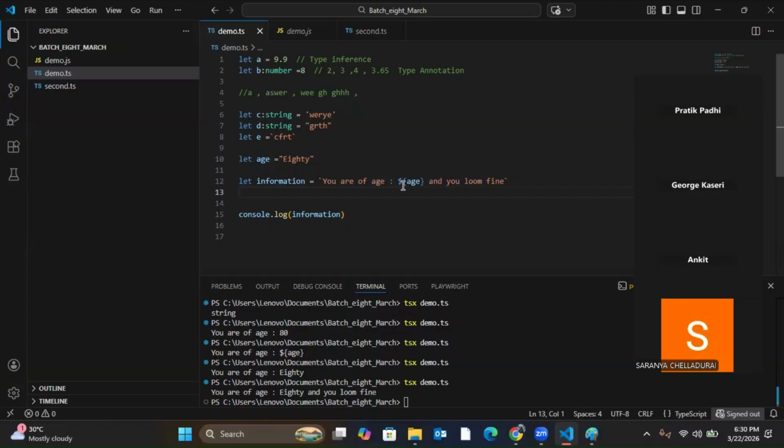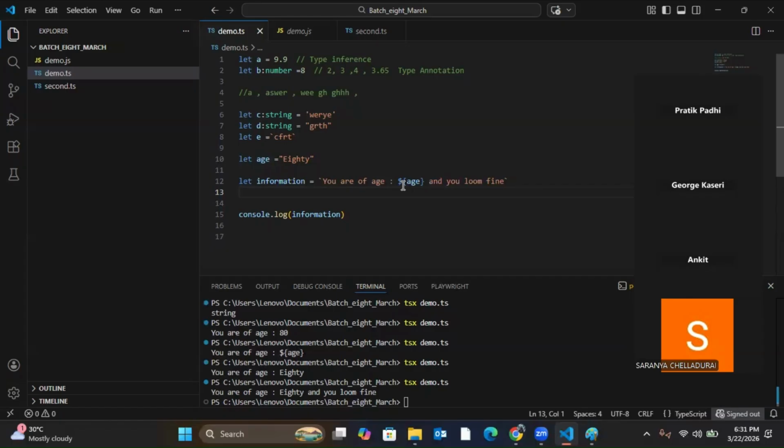So as a standard practice, if we keep using backtick for everything, that is also fine, right? Okay. But only when you want to use the external value of a variable, then mandatorily you have to use backtick. Others will not work. But for normal text, if you use backtick, that is also okay, no problem.